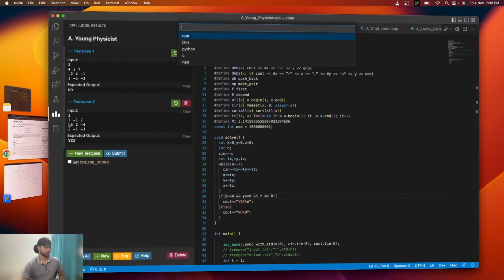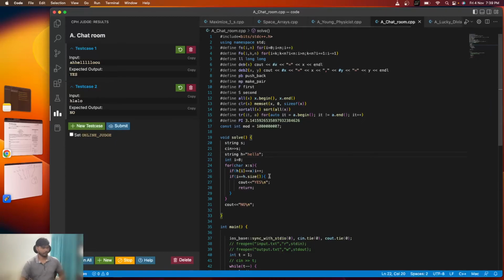Okay, see, the exact thing that I have told you in the concept. I have created a variable, the same as the sequence. There's nothing in the name of the variable, I just created it. I have created this subsequence I wanted, hello, and this is the original string. I have taken the input into that, and I'm looping through character by character.